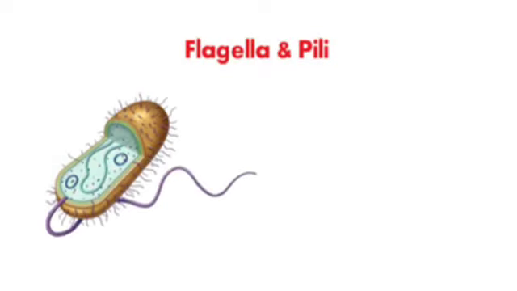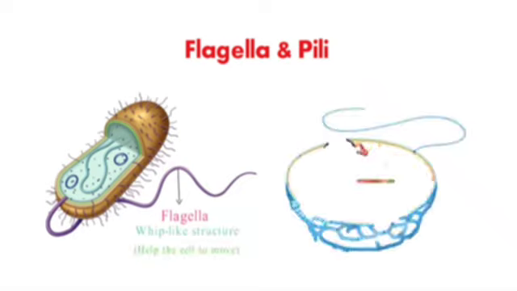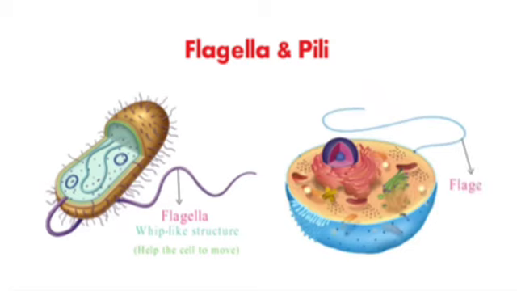Prokaryotic cells may have flagella, which are long, whip-like structures that help the cell move. Eukaryotic cells may also have flagella, but they are typically shorter and more complex than prokaryotic flagella.